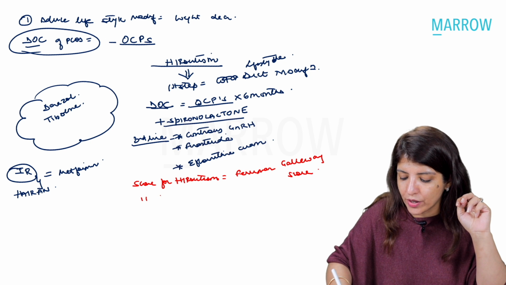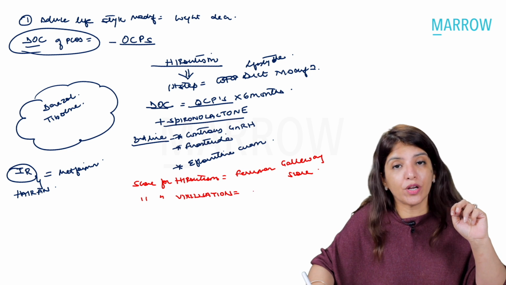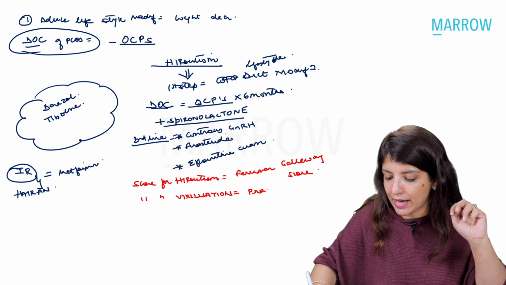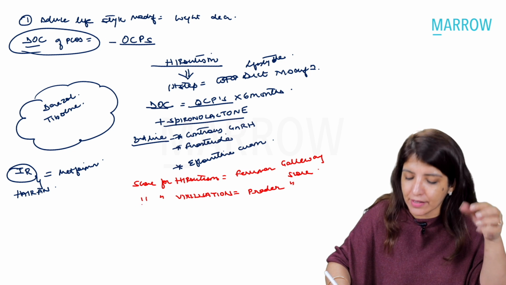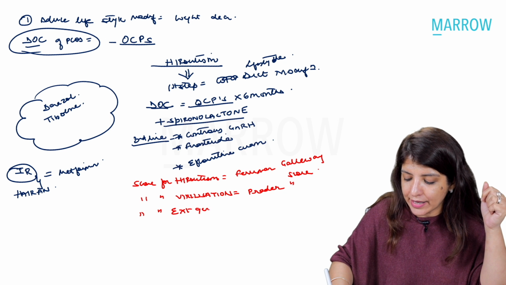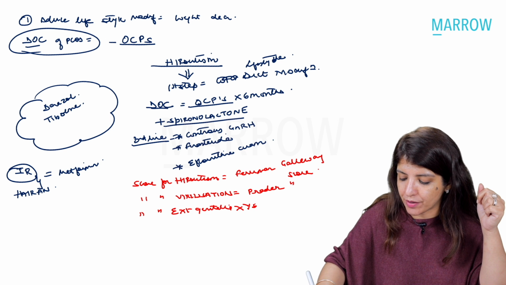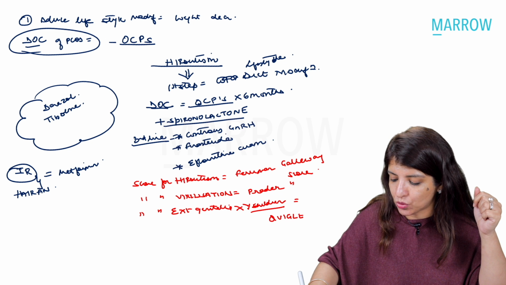Then you have a scoring for virilization, and the scoring for virilization is called the Prader score. And the third score is a very recently introduced score, which is a score for appearance of external genitalia in XY children. Right? And that is called the Quigley score.